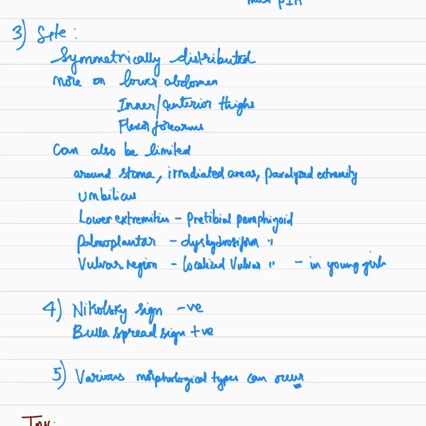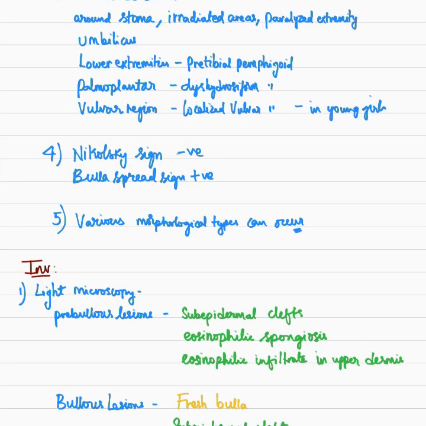And there are certain morphological types of bullous pemphigoid, such as pemphigoid vegetans, pigmented bullous pemphigoid, pemphigoid nodularis, papillar pemphigoid, lymphomatoid papulosis-like pemphigoid, vesicular pemphigoid or erythrodermic bullous pemphigoid. So it mimics a variety of lesions. So it is also called a great imitator, and various morphological types of bullous pemphigoid are present.